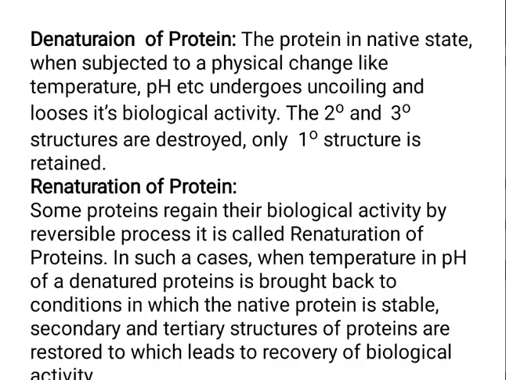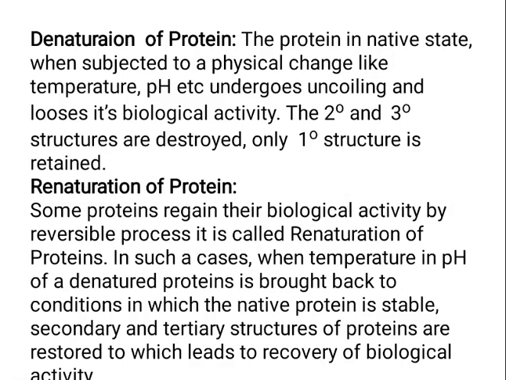Now during the denaturation, only the primary structure is intact. The secondary and the tertiary structures are lost. Next is renaturation of protein. Some proteins regain their biological activity by a reversible process. That process is called renaturation.